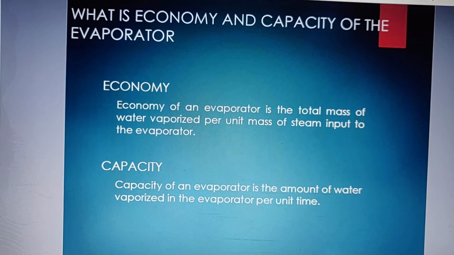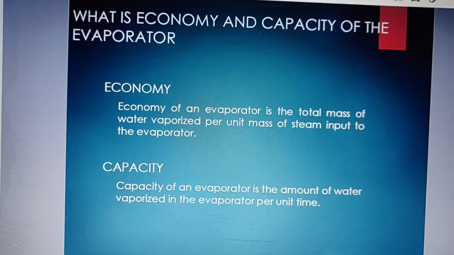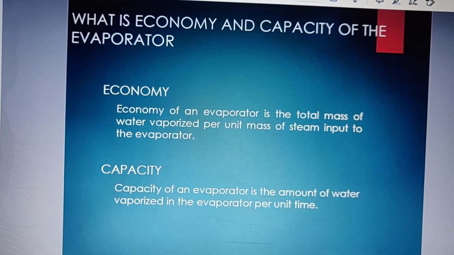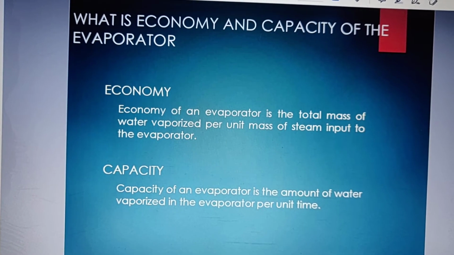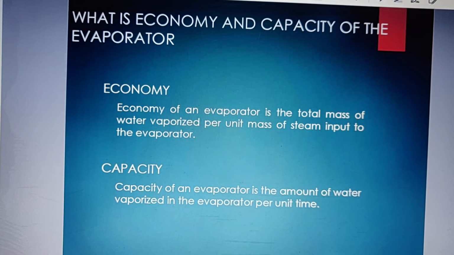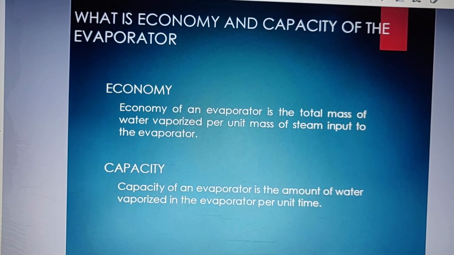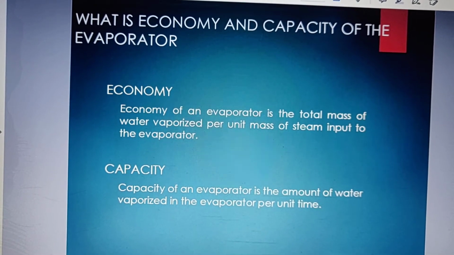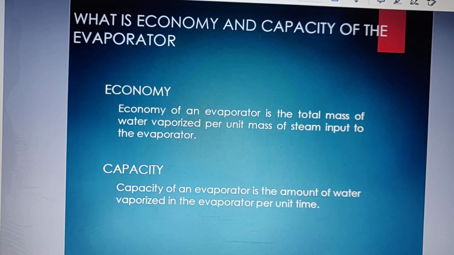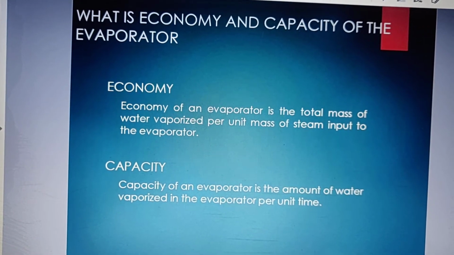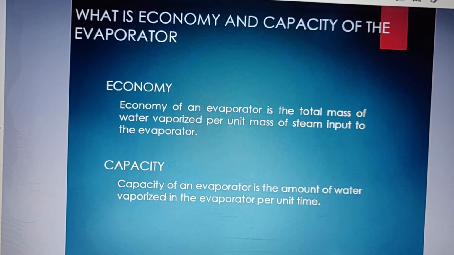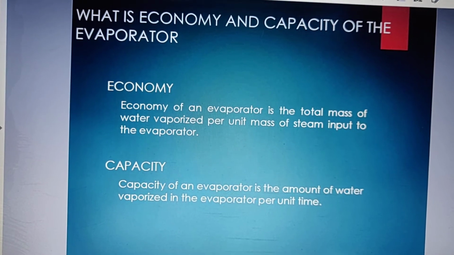That is, steam was put as an input to generate vapor pressure for your evaporation process. So how much amount of water gets evaporated per unit mass of steam? So total mass of water vaporized per unit mass of steam input that was used for your vapor pressure generation. So that is economy.